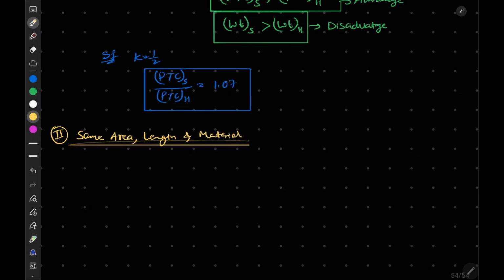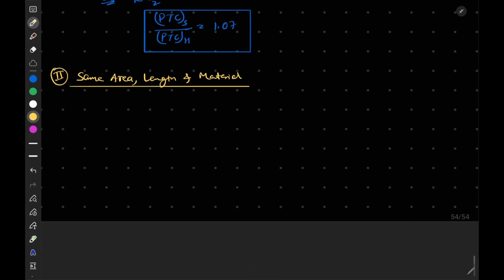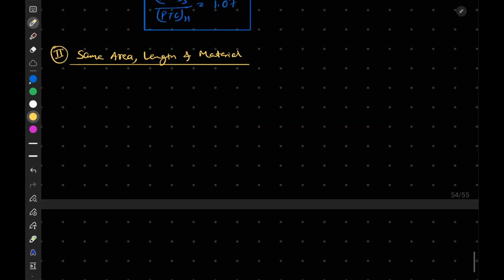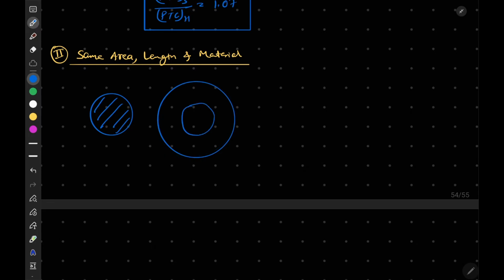So what does same area indicate here? Same area indicates that the area of cross section remains same. So let's say this is our solid cross section. If I want to draw hollow, it will be something like this.